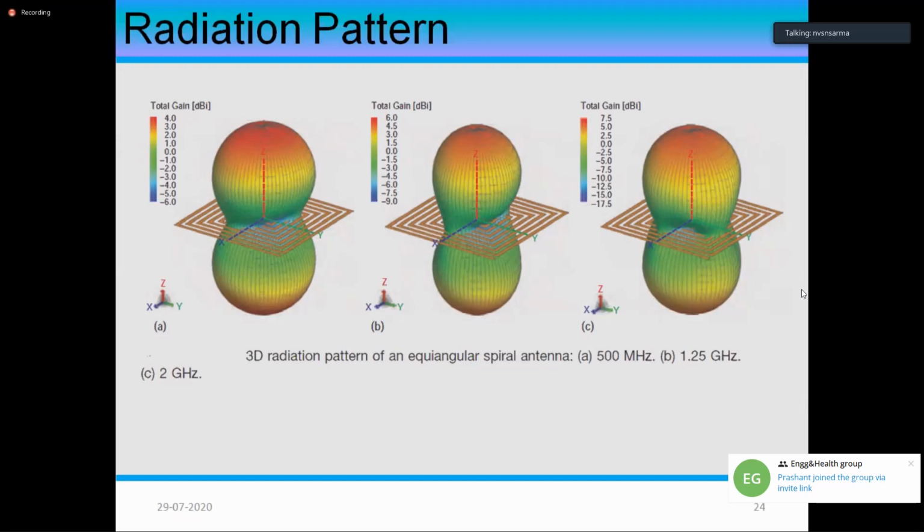So how much the change in radiation pattern is happening, particularly towards the side lobes, that people are trying to observe, and not only the side lobe levels and other things. Please remember, the polarization in the side lobes will not be the same as the polarization you observe in the main lobe. The polarization suffers. That means if you are designing an antenna for vertical polarization, in the side lobes the horizontal polarization value also will be quite high. So how is the polarization ratio between vertical and horizontal? Sometimes you may be interested in horizontal, sometimes in vertical. So we don't say vertical and horizontal. We talk in terms of copolar and cross-polar components.